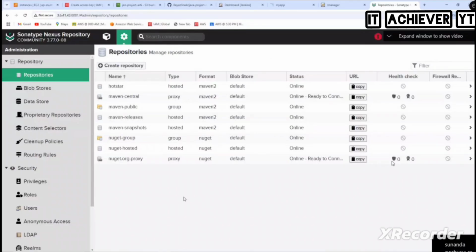Okay, good. So now what we need to do? We need to integrate with the pipeline. We already installed the plugin. What is the plugin that we have installed? Nexus plugin we have already installed, right? And how will Jenkins authenticate? Jenkins needs to authenticate to this Nexus or not? With the username admin, password is root 134.